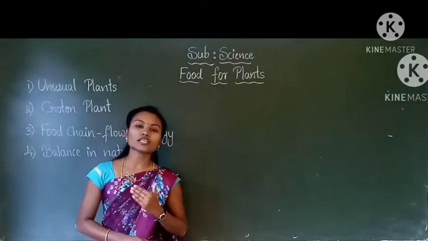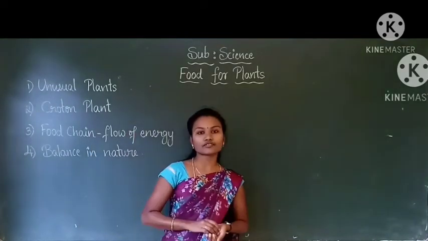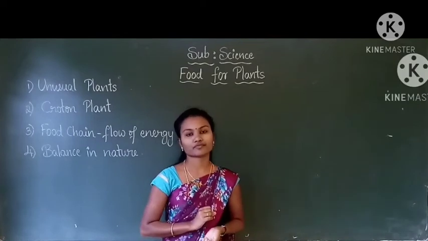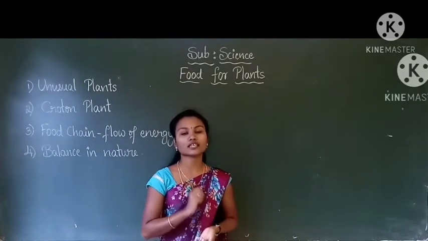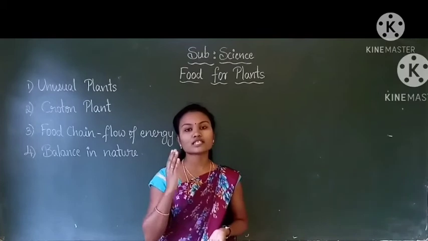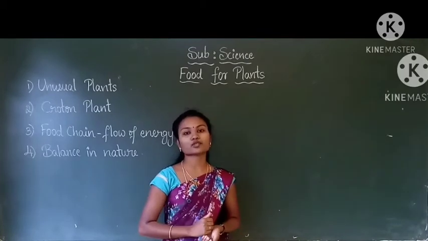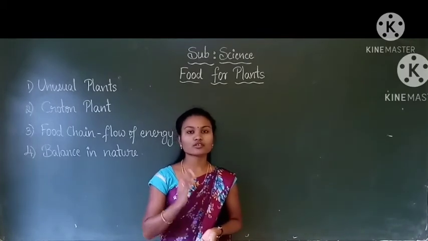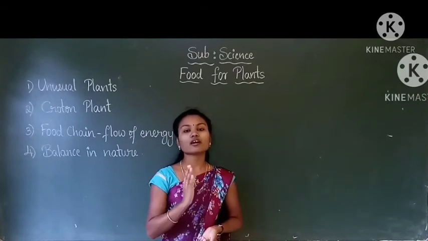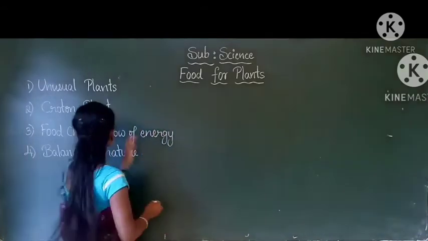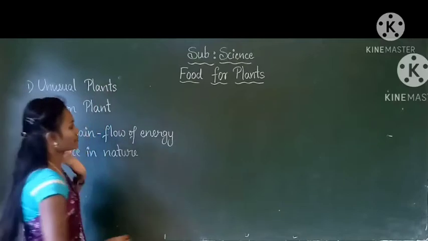So, as I told in the last class, the kitchen of the plant is the leaf. The chlorophyll which is present in the leaf helps them to make food. So, we already know about this. Now, let us go for the first topic, unusual plants.